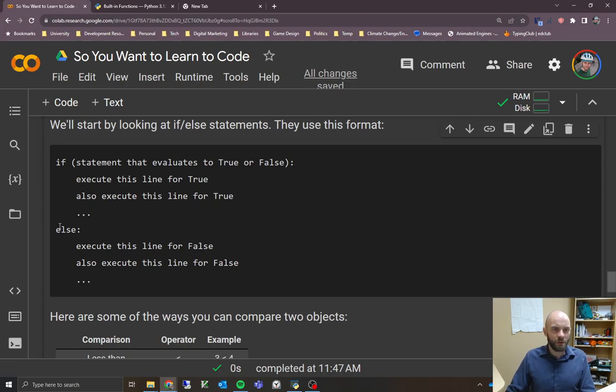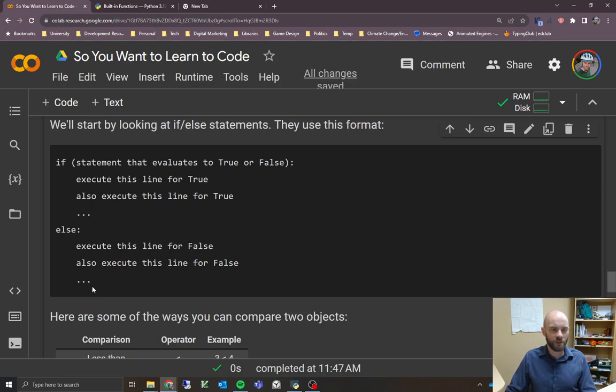But the way the if-else statement works is it checks if this is true. If it's true, it does these lines of code. If it's not true, then it goes to the else statement. The else is only run if the statement up here is not true. Again, the else is lined up with the if over here. And if this thing is false, it executes these lines of code instead, this whole block here.